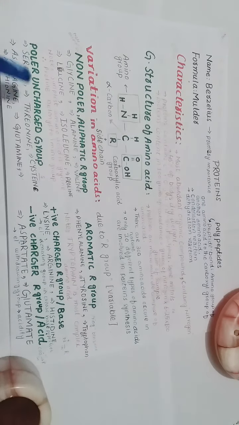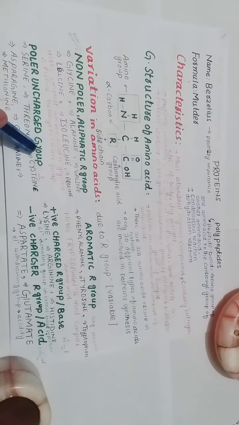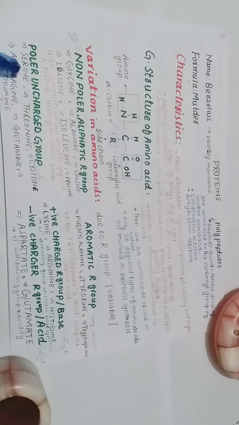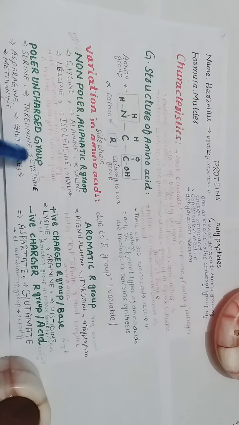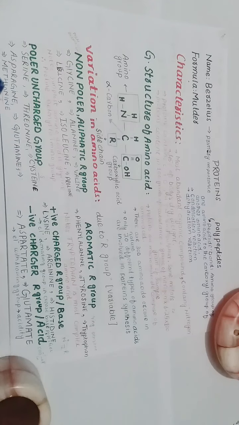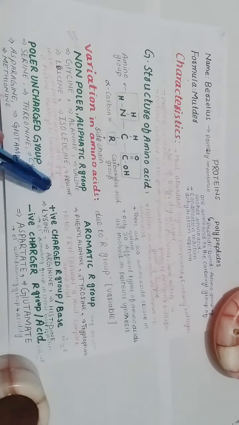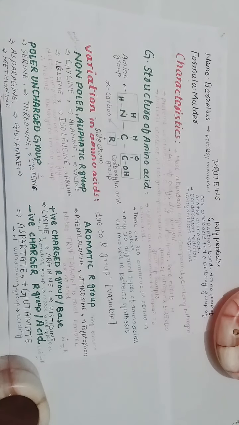The third one is the polar uncharged group. The polar uncharged group contains serine, threonine, cysteine, asparagine, glutamine, methionine. Cysteine and methionine contain sulphur. So they have an extra bond among them called a disulfide bridge, or disulfide bond.